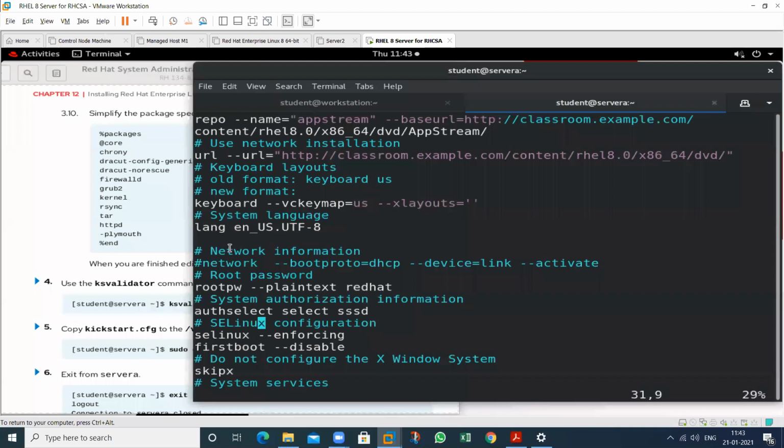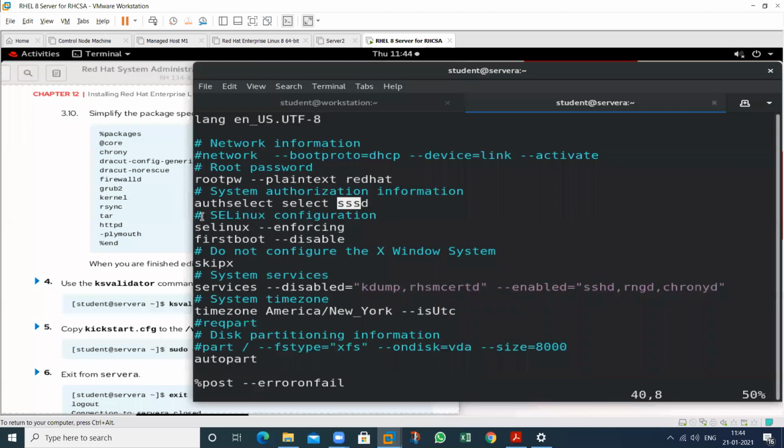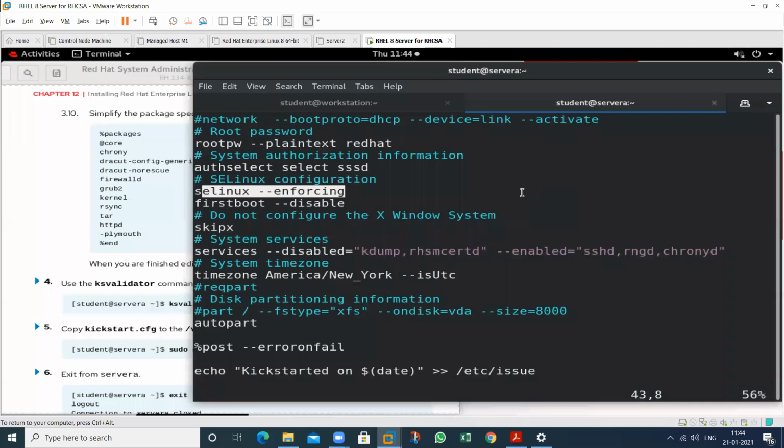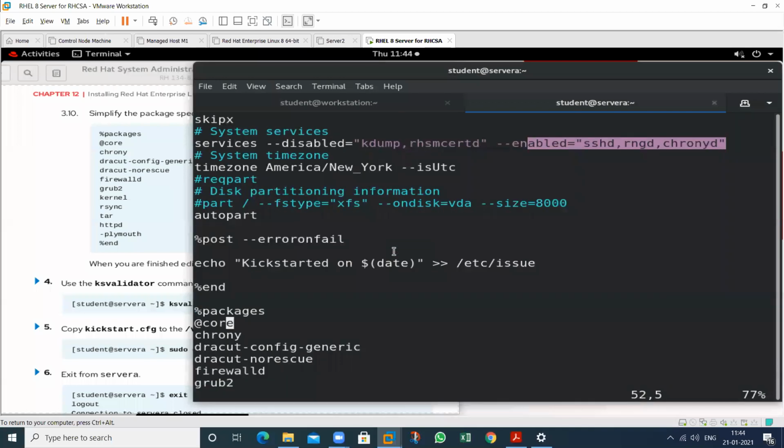SELinux enforcing mode, and this is the service. Disable these two things and enable these three things. This is the partition information, automatically create the partition, and this is the error information. So this is the customized kickstart file that you select according to your choice.